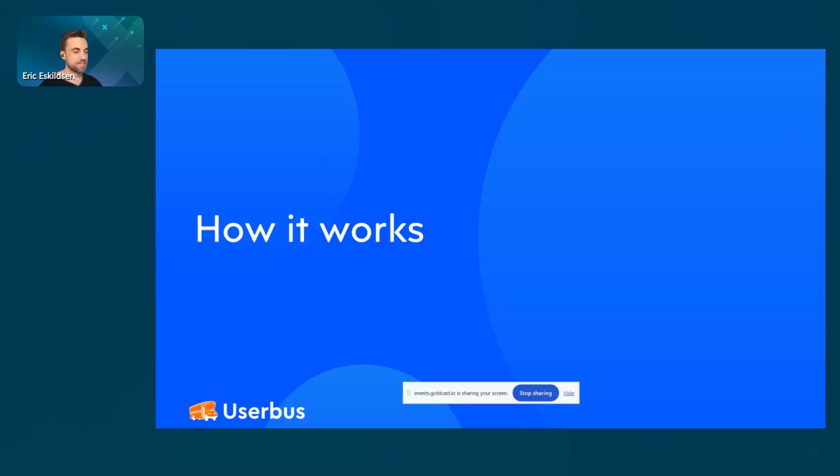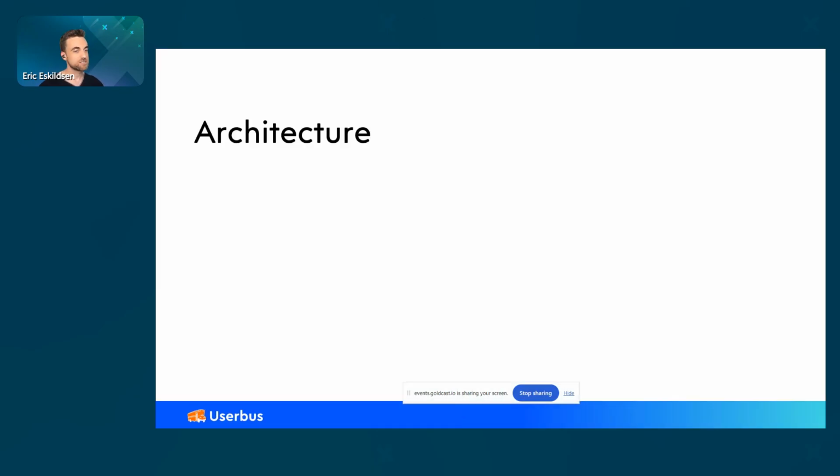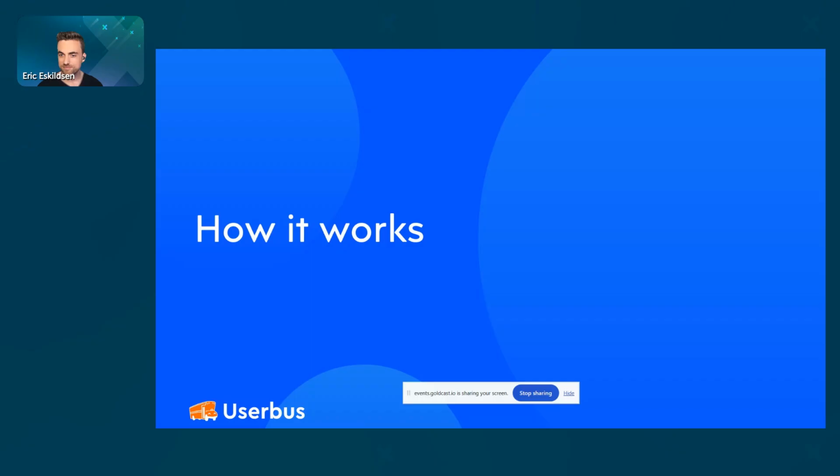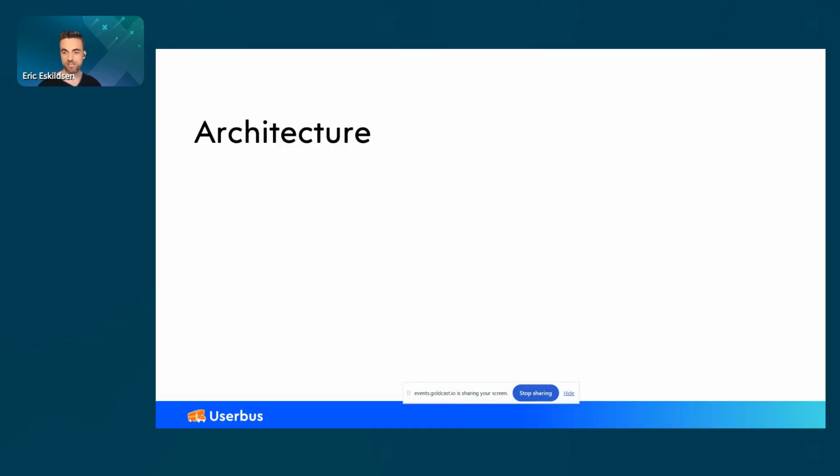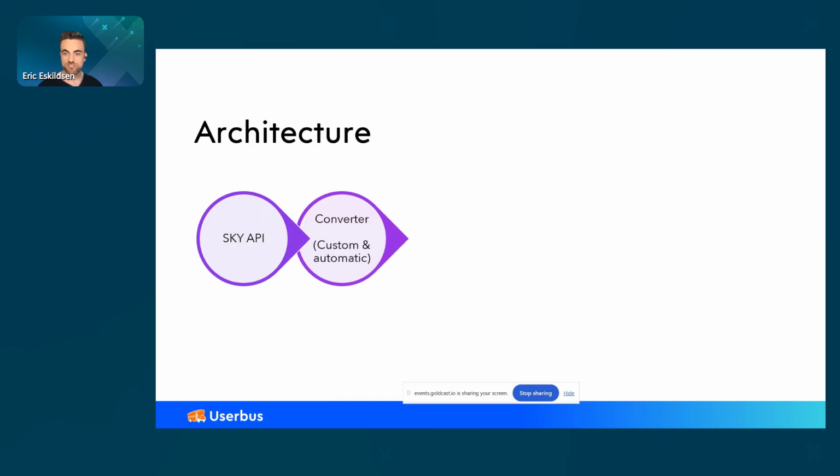All right, how it works. The architecture of this is basically as follows. So we start out with Blackbaud's Sky API. And from there, one half of the secret sauce here is this converter. This is a custom piece of software that I wrote that takes an API like this. In this case, we're focusing on the school API, and it converts it into a data warehouse automatically.